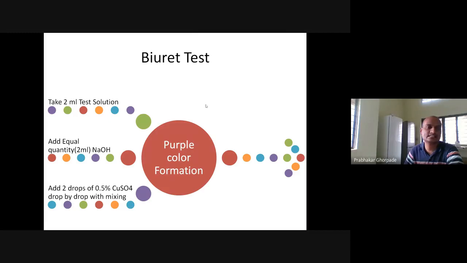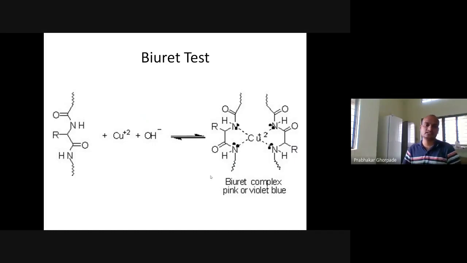Okay. Next test is the biuret test. Take 2 ml test solution, add an equal quantity, that is 2 ml, of sodium hydroxide, and add 2 drops of 0.5% copper sulfate, drop by drop with mixing. If you observe purple color formation, that is a positive biuret test, so proteins are present. This is a qualitative test; likewise, we have a quantitative biuret test also, right? Here the peptide bond interacts with copper hydroxide, and we get biuret complex formation. The different peptide bonds interact with the copper ion, and we get a pink or violet-blue complex.